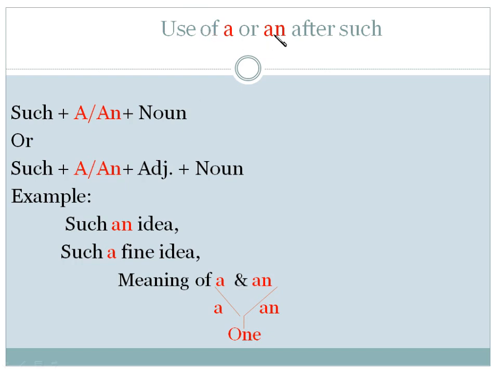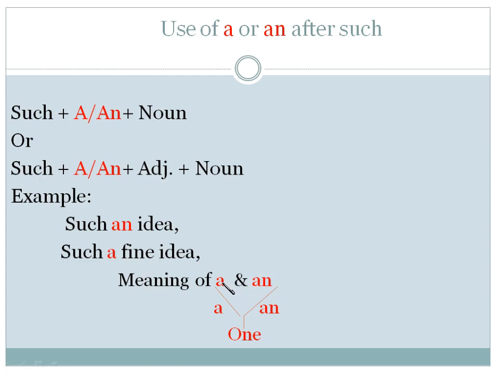Use of A or An after such. We use the article after such, as it is written here: such, article and noun. But if there is an adjective, we use the article before the adjective. Such an idea. Idea is a noun here and an is the article here. In the next line, such a fine idea. Idea is a noun, fine is an adjective, and article A is used here before the adjective.